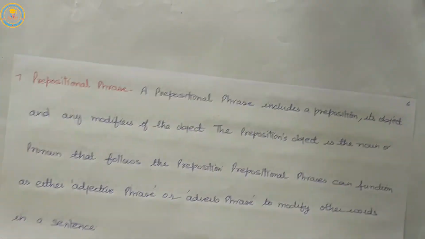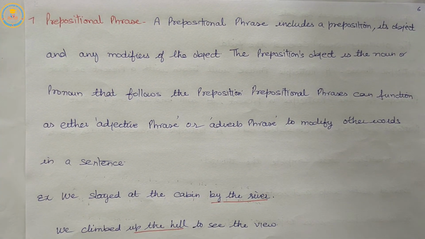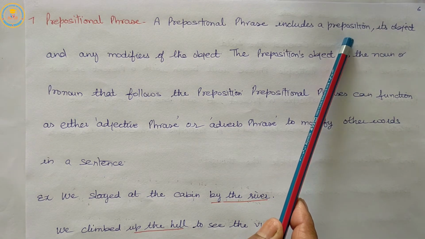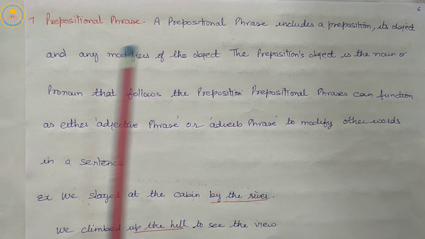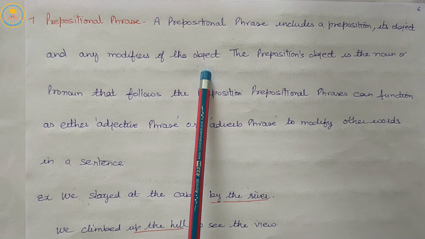Next is prepositional phrase. A prepositional phrase includes a preposition, its object and any modifiers of the object.